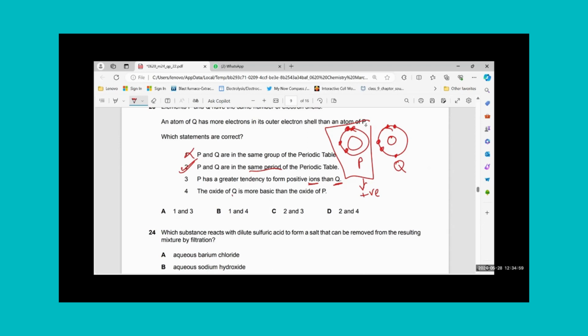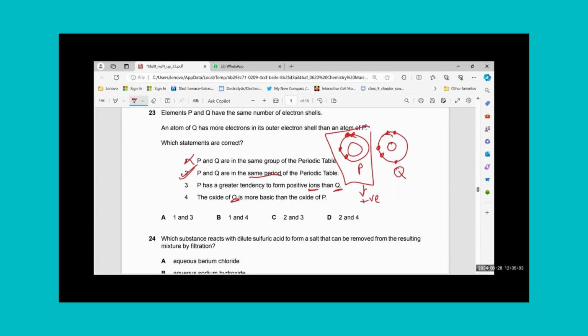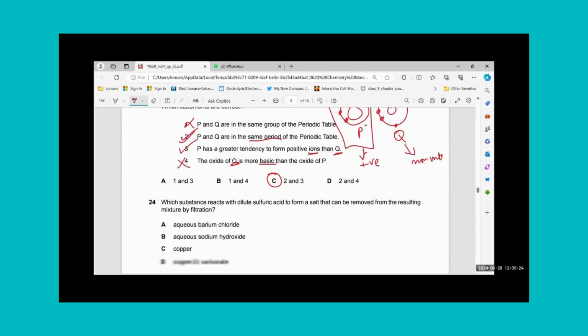And the oxide of Q is more basic than the oxide of P. The oxide of Q would be a non-metal, so I will not go for it. I can go for this one. I will not go for it because non-metallic character increases as you go right along the period. Non-metals make acidic oxides, not basic oxides. So 2 and 3 again, C would be the right option.